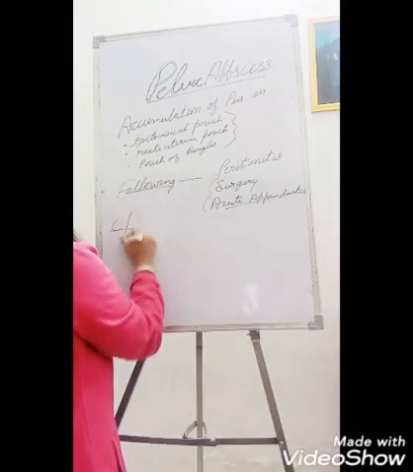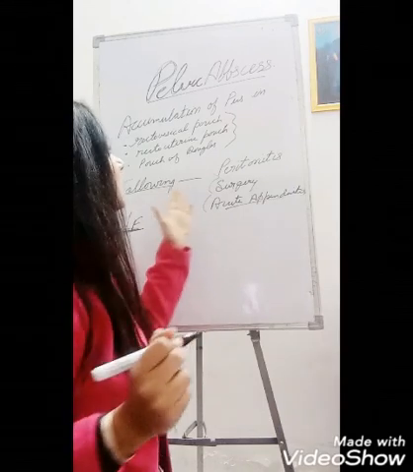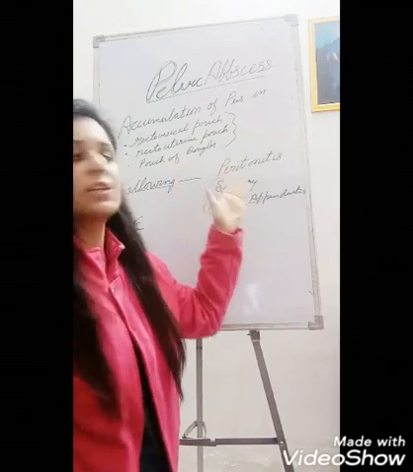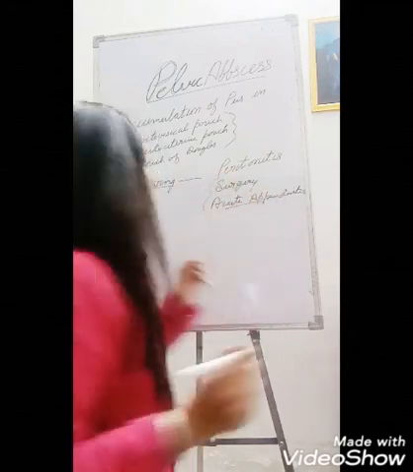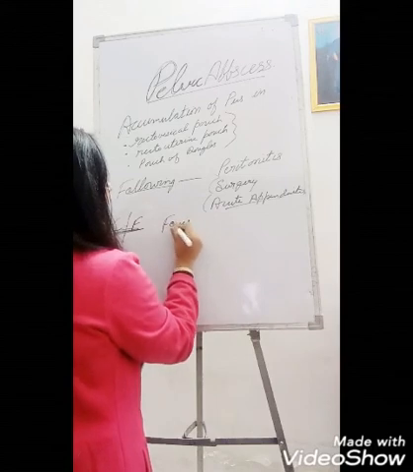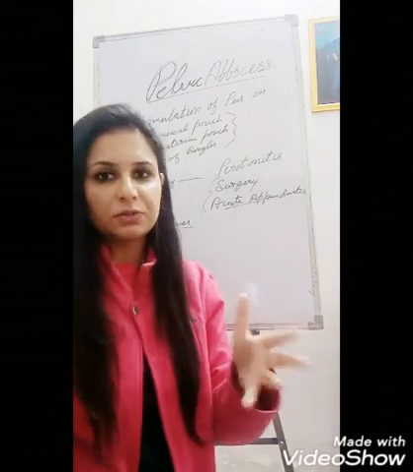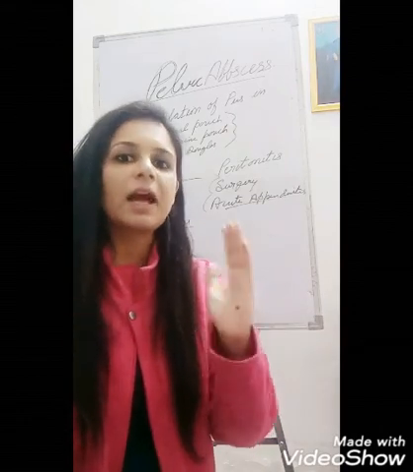Now clinical features. Because it is an infection, there is accumulation of pus, so there will be fever. And fever depends on the intensity of the infection. If the infection is too much, then the fever will be high grade.